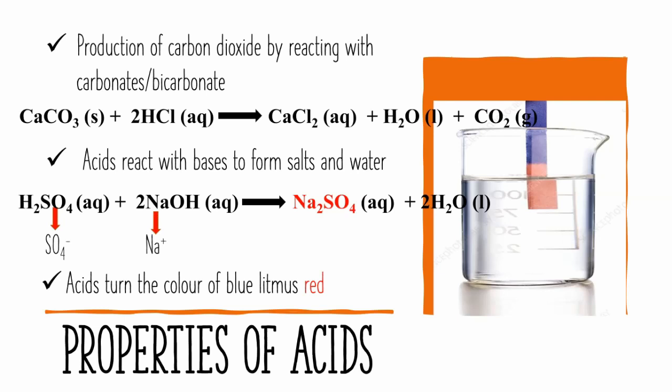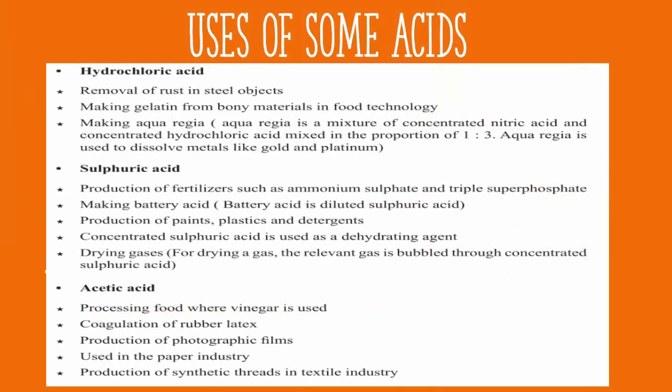Acids turn the color of blue litmus paper to red. Litmus papers come in two colors, blue and red. When you dip a blue litmus paper in an acid, it will turn red. This is a simple test done in the laboratory to identify acids and bases.